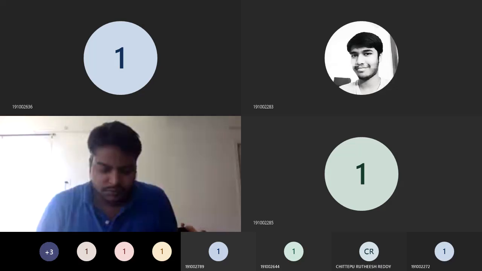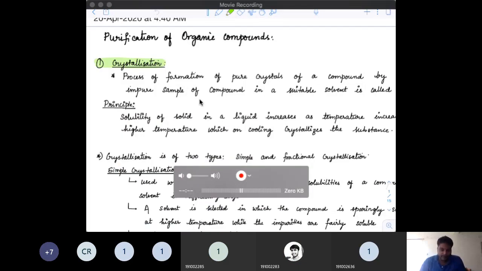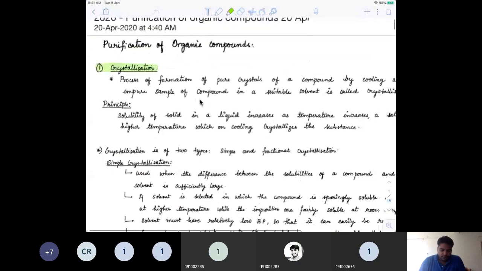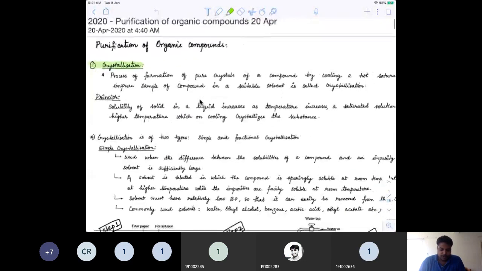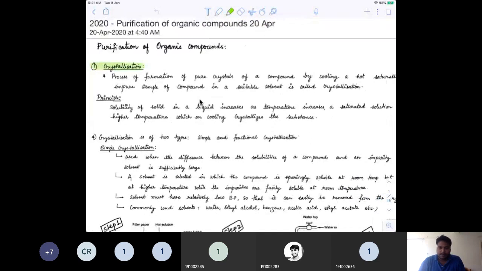Way of purifying organic compounds, in which the first of them is crystallization. Well, you see, crystallization is normally done for an impure sample which you have, which is normally in the solid state.